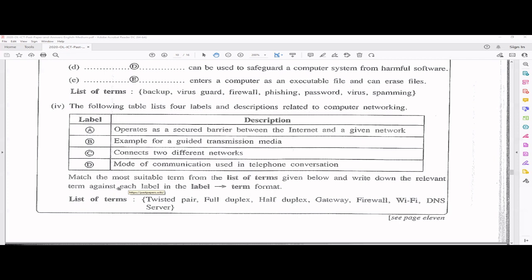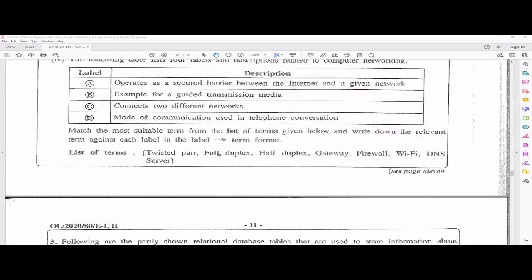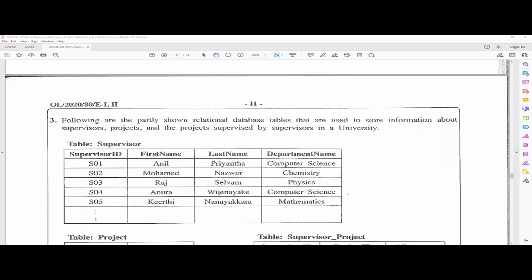Last one is the full duplex mode, where the sender and the receiver can communicate at the same time because two-way communication is possible, like in a telephone conversation or instant messaging, right? So the answer for D will be full duplex. Okay, so that's the end of question 3. Sorry, question 2. So let's go and talk about question 3.